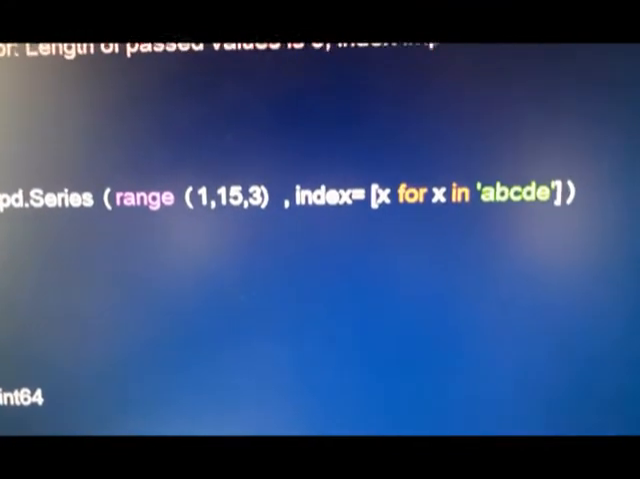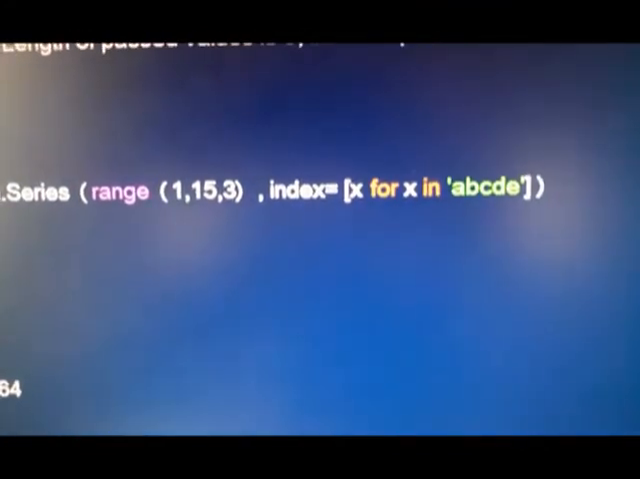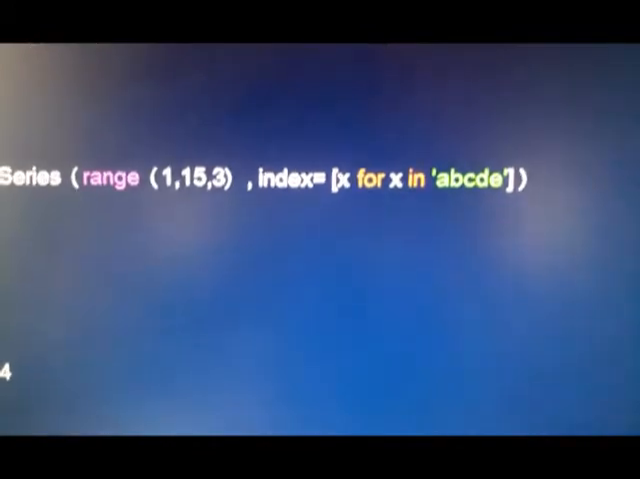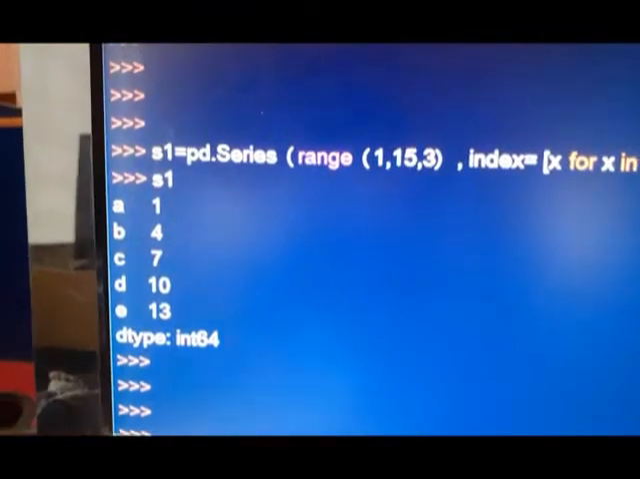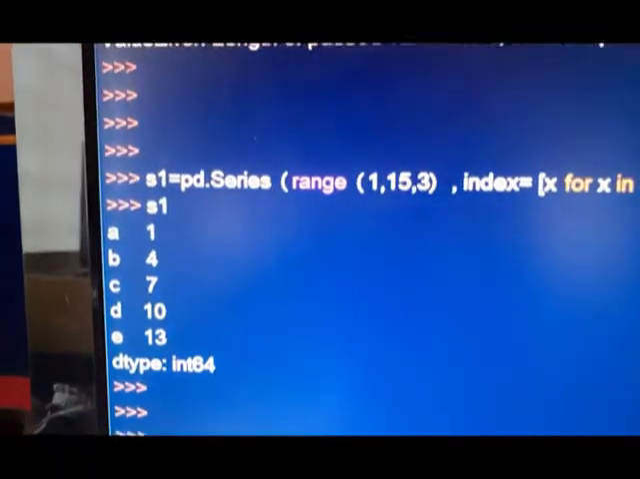It goes with the gap of 3, and x value one by one through the for loop: A, B, C, D, E is taken and they become the indices. Okay, this is the output.